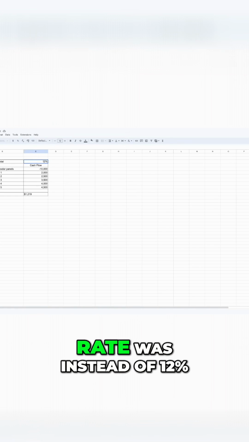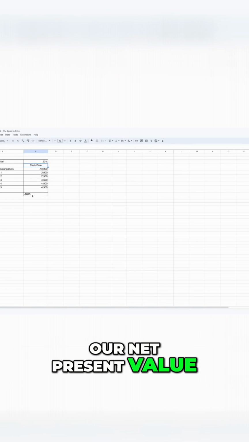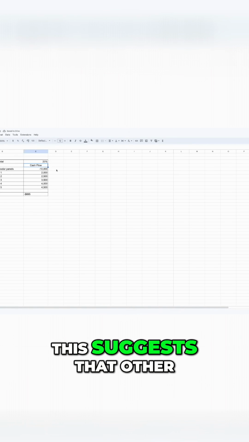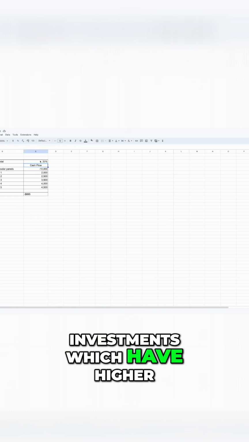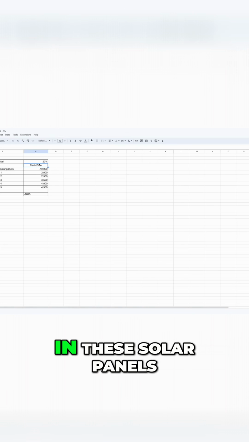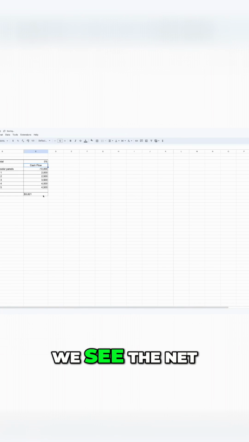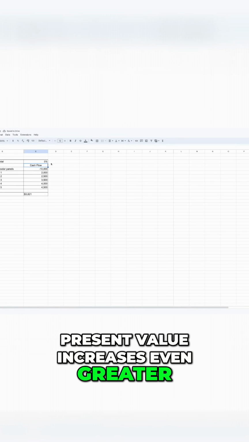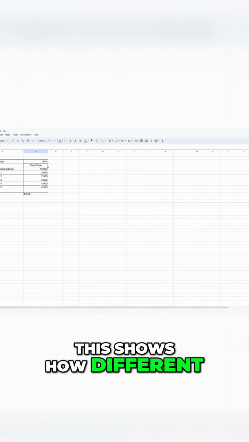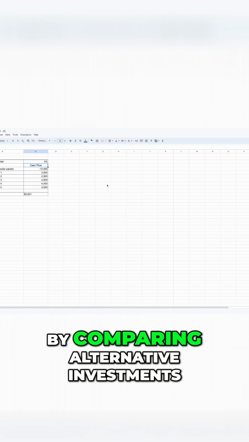So if our discount rate was 20% instead of 12%, you can see how our net present value has decreased. This suggests that other investments with a better cost of capital could have been a better investment than these solar panels. However, if we decrease our cost of capital to something like 5%, we see the net present value increases even greater. This shows how different costs of capital can affect the net present value of our investment by comparing alternative investments.